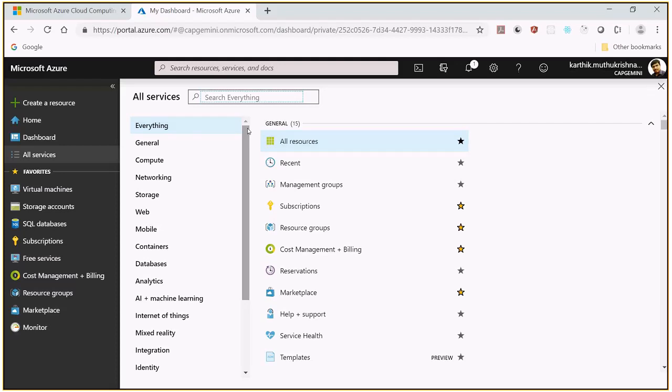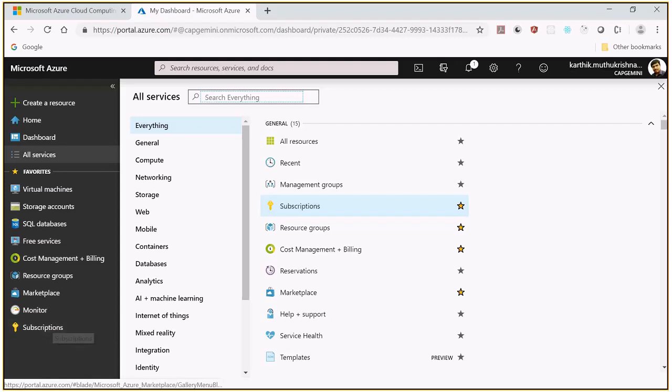And whichever service you are frequently using, you can just bookmark it. For example, I want to see this subscription every time, so I have bookmarked it. I have made it my favorite. If I remove that, it won't be there, and if I click the star, you can see that it will be immediately available for us. Whichever services you feel you are going to use frequently, make them your favorite so that they will be available on the left hand side.